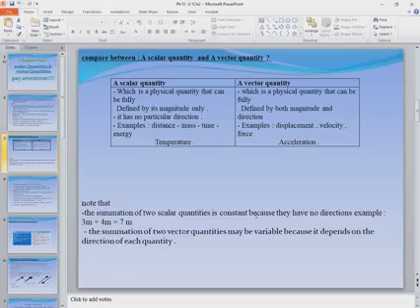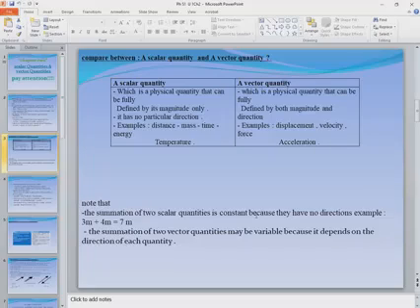If I told you that I walked 3 meters to east and another 3 meters to east too, then the total displacement here will be 6 because both of these have the same direction.